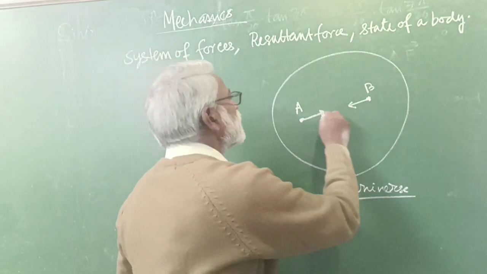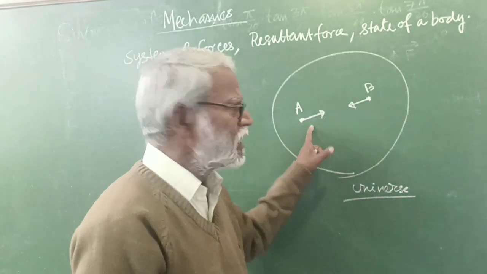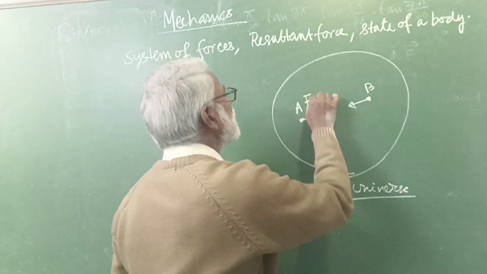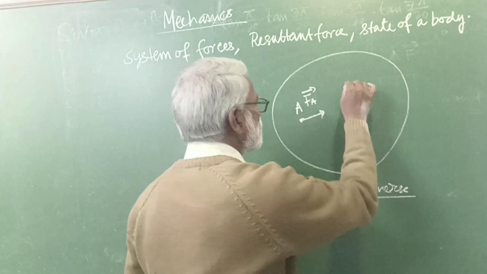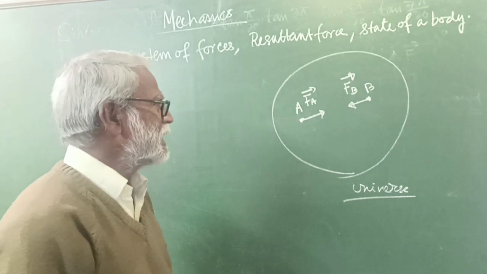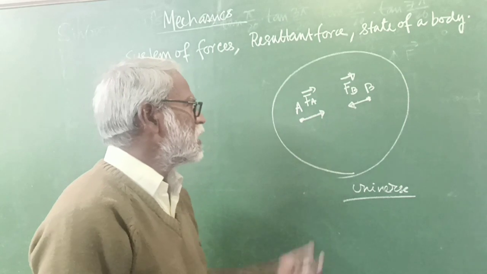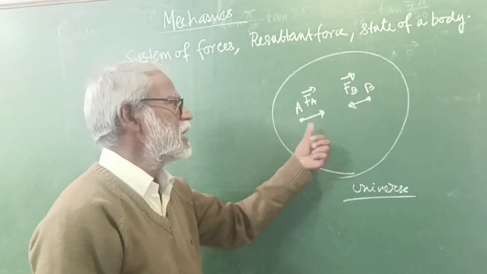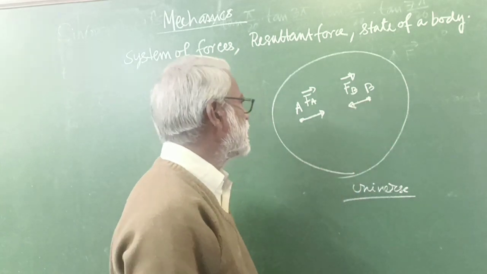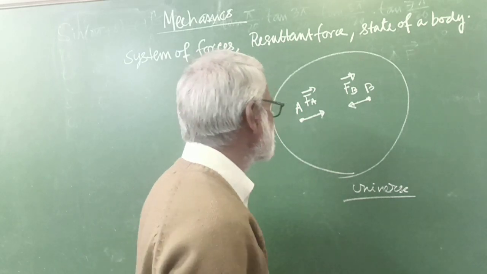So each has a force. On A there is one force, and on B there is also one force. Suppose we mark the force on A as FA, and the force on B as FB. FA is the gravitational force on A due to B, and FB is the gravitational force on B due to A. The magnitude of these two forces is the same.